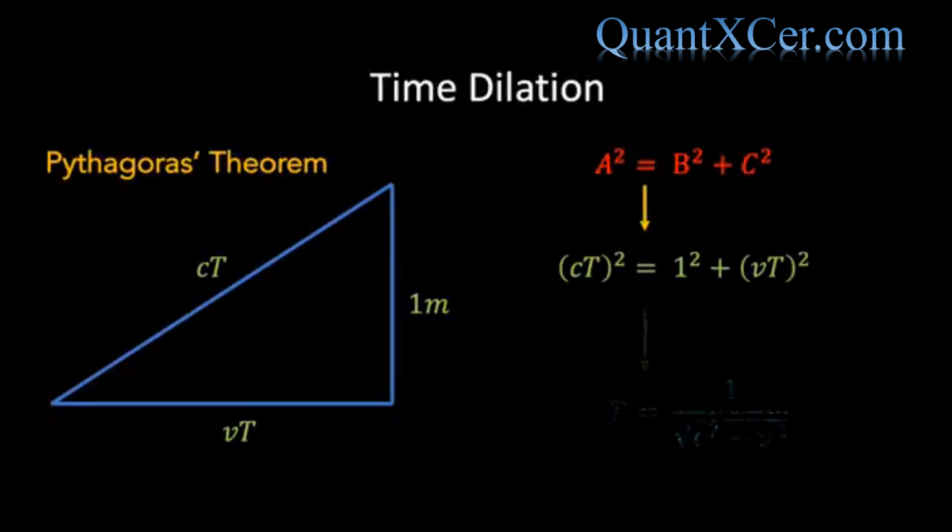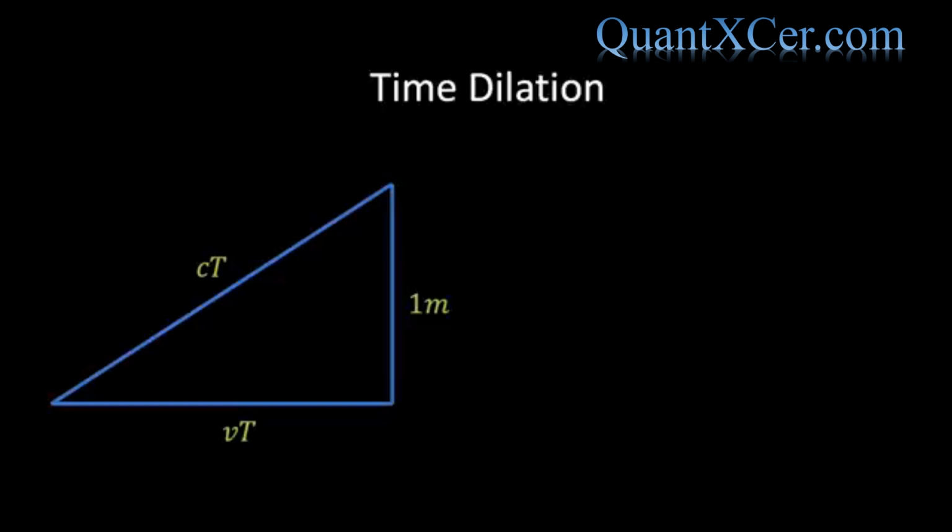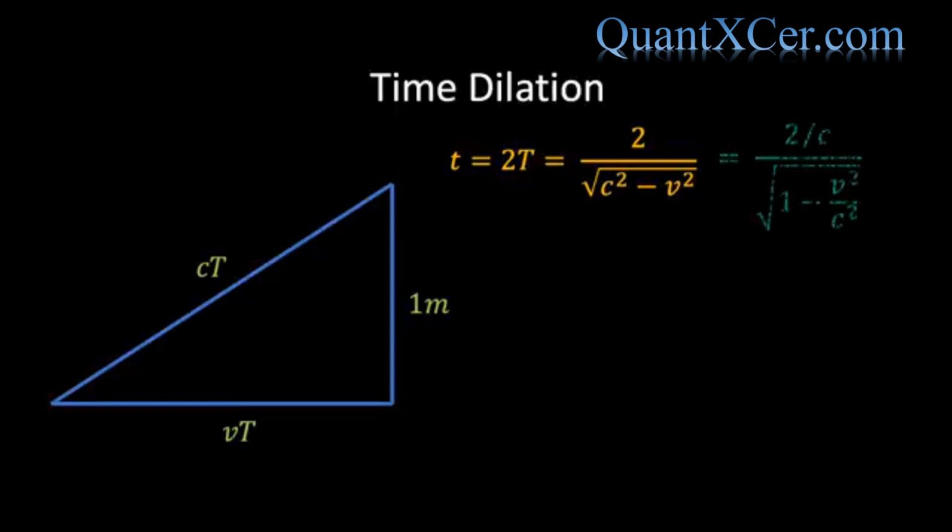And if we rearrange for T, then we find that the time taken for a tick of the moving clock is 1 over the square root of c squared minus v squared. But we want the time for the tick and the tock of the moving clock, and so we need to multiply this by 2. If we use lowercase t for the time taken for the tick-tock of the moving clock, then we see that t equals 2 over the square root of c squared minus v squared. Next, if we take out a factor of c squared inside the square root, we can then write t as 2 over c divided by the square root of 1 minus v squared over c squared.